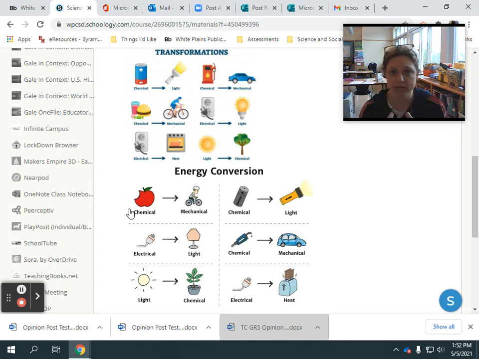Let's look here, chemical energy to mechanical. So if I, as a person or a human being or any living creature, eat food, I am taking in chemical energy because my body transfers that energy into nutrients, right? Then when I move my body, like I am doing right now, I am literally transferring or converting that chemical energy from the food that I ate into movement, which is kinetic energy. And kinetic means like it's moving. But if I ride my bicycle, I'm using mechanical energy because I'm using the bicycle.